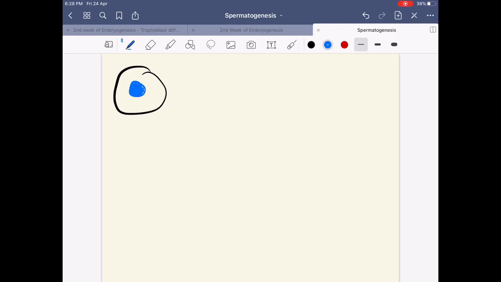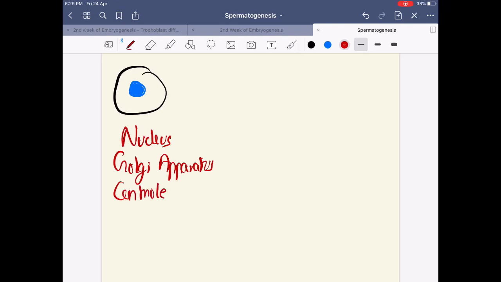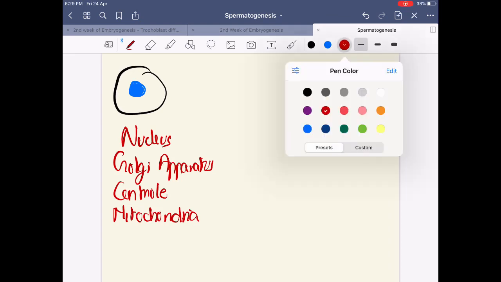What all do they have, these cells? They will have a nucleus, of course, right? They'll have cytoplasm, but that's not worth mentioning. You have your Golgi apparatus, and you will have your centriole, right? And of course you have the mitochondria. Like any other cell, they'll have all these things. So when they become a spermatozoa, all these things become different things. That is what I wanted to mention.